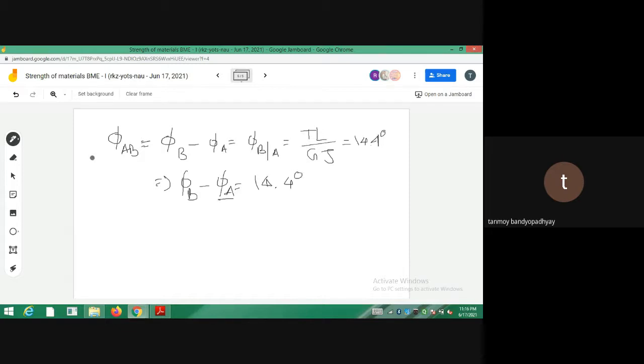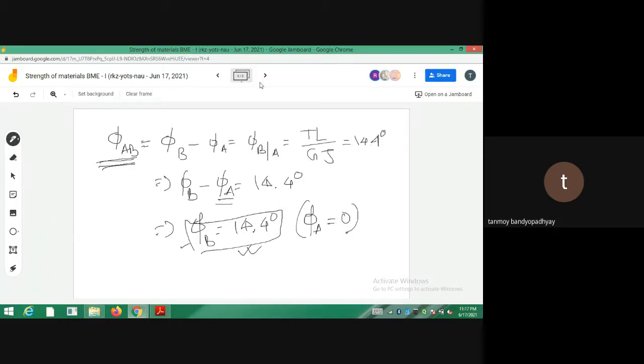But phi A is actually fixed. So what is the rotation at the point B? Phi B is actually 14.4 degree, because your point A is fixed, so phi A is equal to 0. So we found out the twist at a point, whereas phi AB is the twist for a length. That is the main difference. Whenever I write phi AB, this is the twist on a length AB of the shaft. Since phi A is fixed, it becomes easier for me.